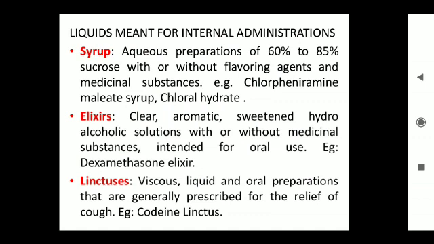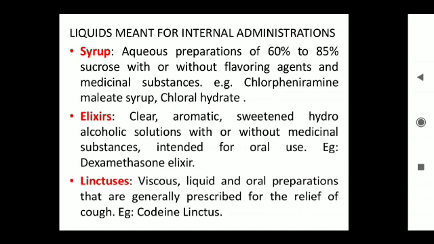Examples of preparations taken internally: syrups, elixirs and linctuses. Syrups are aqueous preparations containing 60 to 85% of sucrose, with or without flavoring agents and medicinal substances. Examples: chlorpheniramine maleate syrup and chloral hydrate.